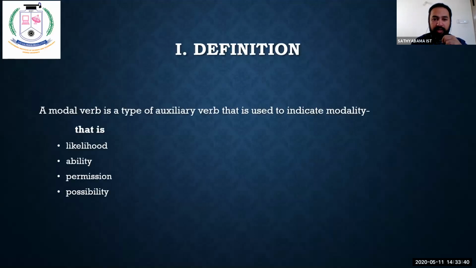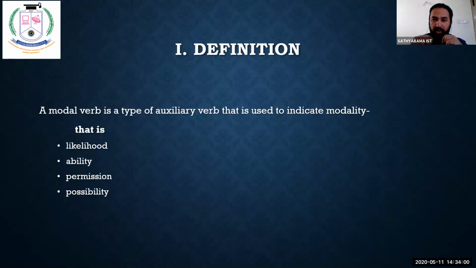A modal verb is a type of auxiliary verb. Auxiliary verbs are helping verbs. A modal verb is also a helping verb that is used to indicate modality. What do you mean by modality? That is likelihood, ability, permission, possibility. I'll repeat it once again.